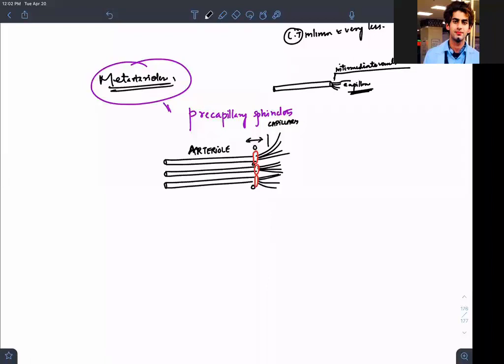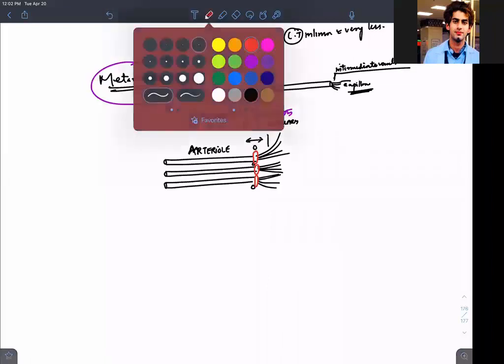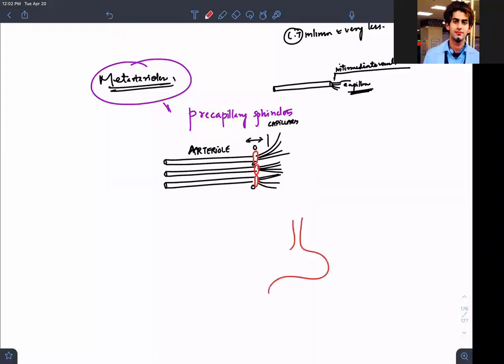Now, if I constrict this sphincter, let me give you an example from the GIT. For example, this is your lower esophageal sphincter. If you want to eat food, what will happen to this sphincter? Now, how is the movement of a sphincter? Who can tell me? Let us take Wais Khan. Wais Khan, what is the mechanism behind the working of a sphincter? How does a sphincter work? Where is that student? He is not present. So who can tell us?